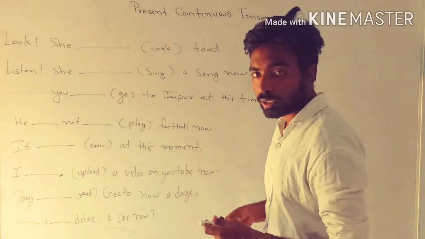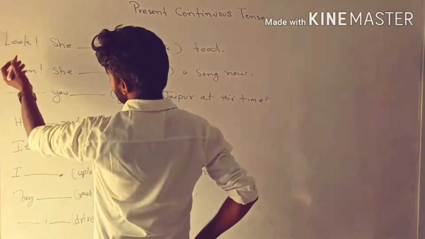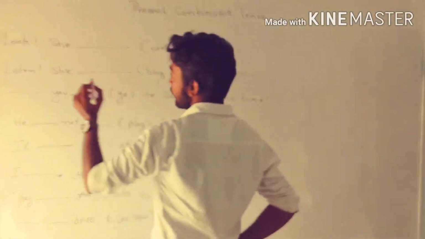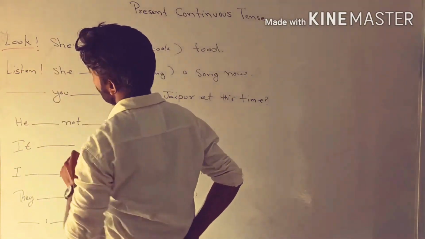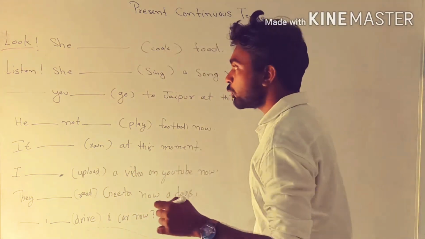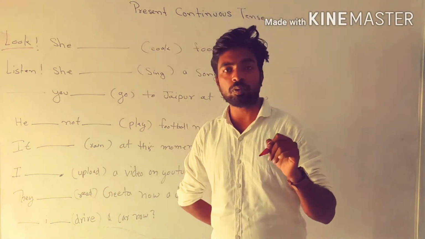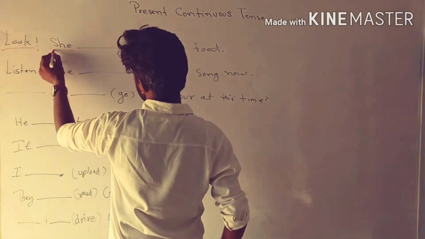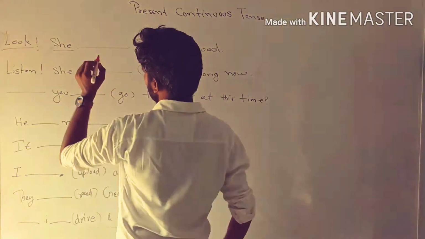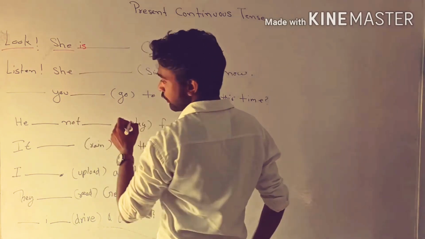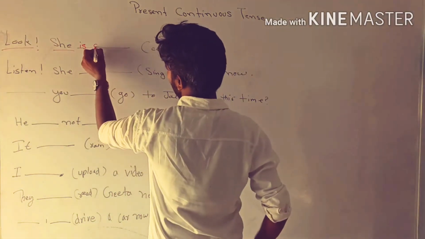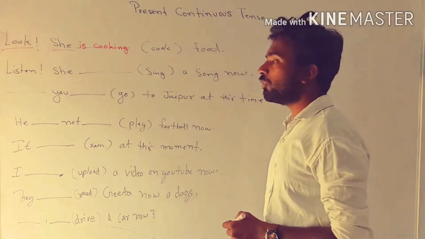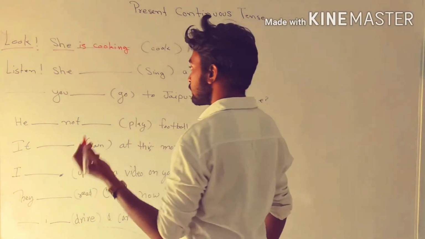So let's begin. Our first sentence: Look, she blank cook food. As you can see in this sentence, here is look with an exclamatory mark. It means we have to use present continuous tense, is, are, am or ing form in this sentence. Our subject is she. She means singular. It means we have to use helping verb is with the ing form of the verb. She is cooking food. Look, she is cooking food.